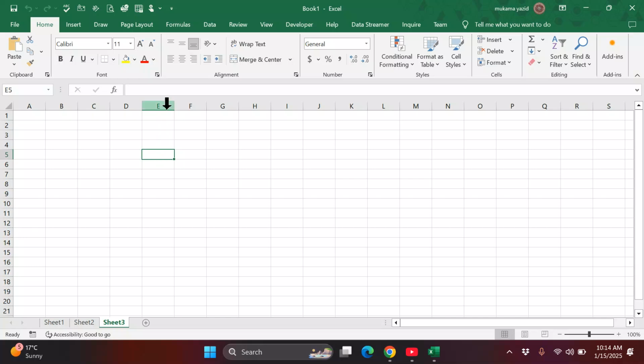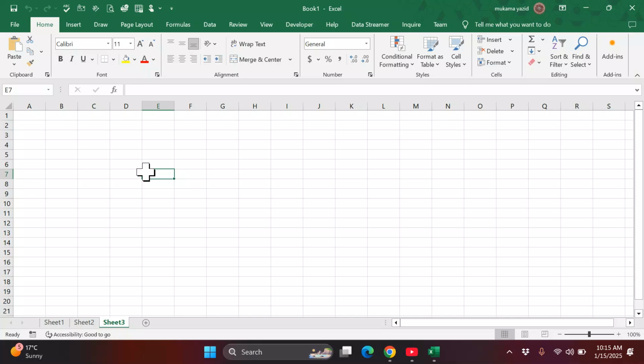So we assign it, or we name it, by E, and the row is 5. That is E5. That is the name of this cell. We said this one is the name box. It will help us to show the active cell, the active one, the cell you are selecting and working within.